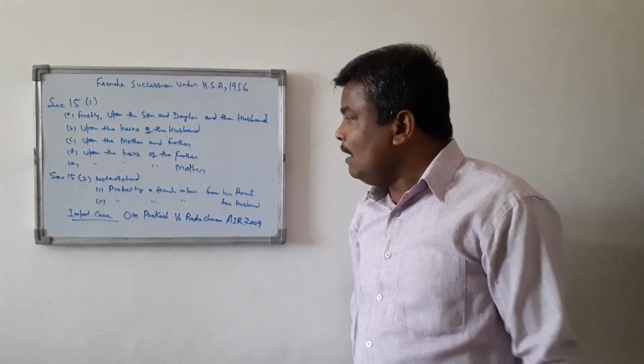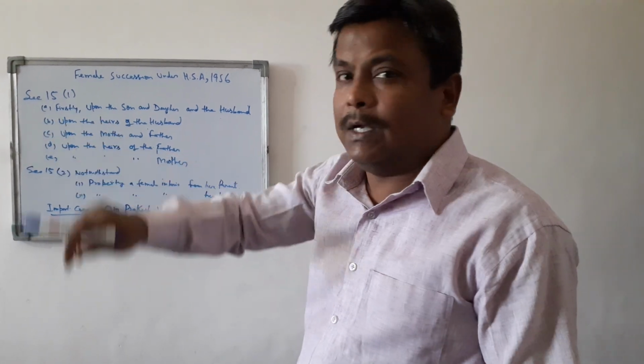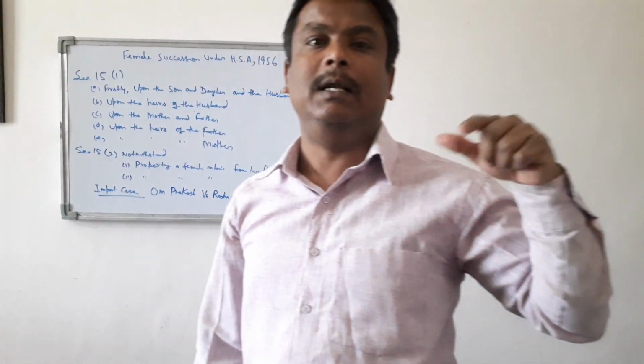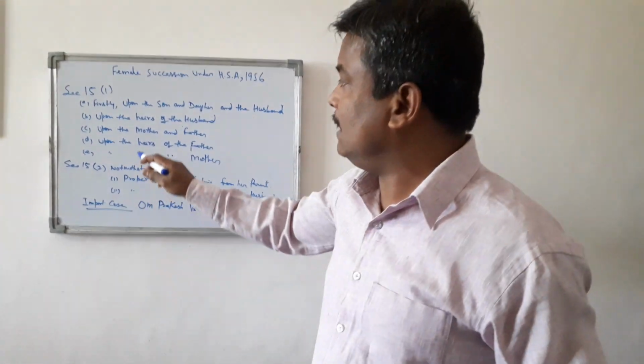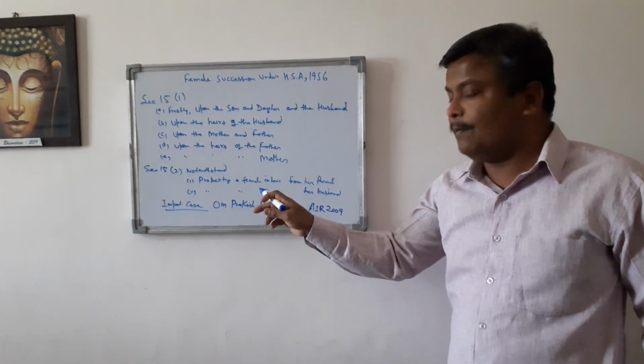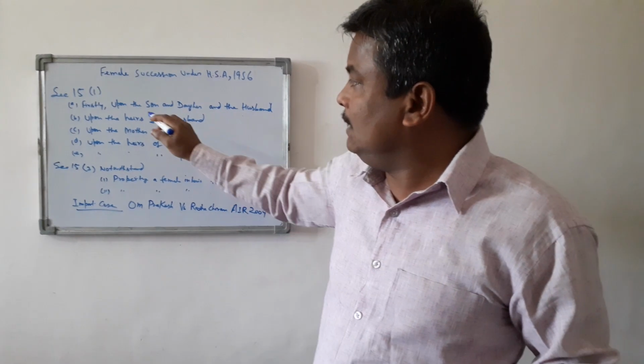Now, section 15 subclause 2 talks about an exception notwithstanding anything in subclause 1. It means that despite this list, if the female inherited property from her parental side, then we will not see this list.